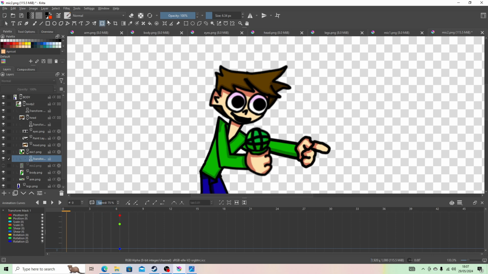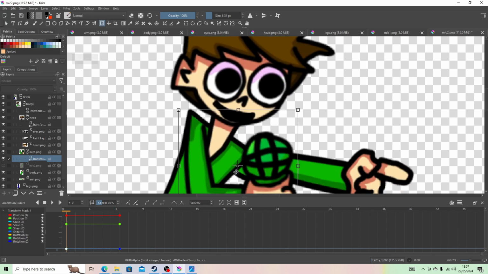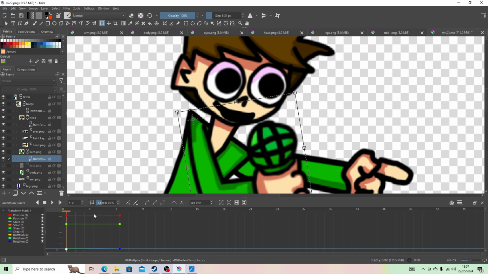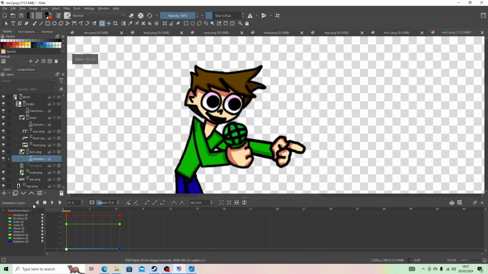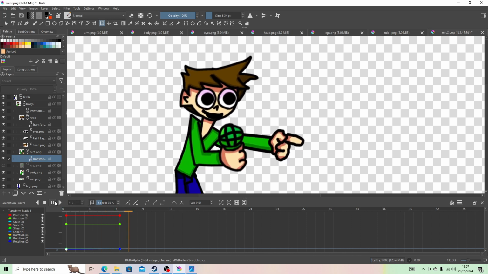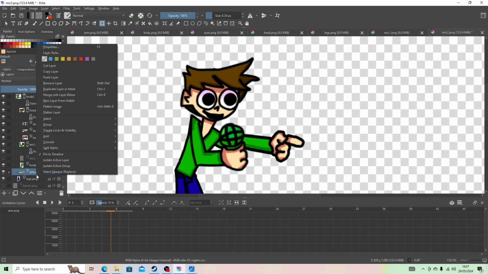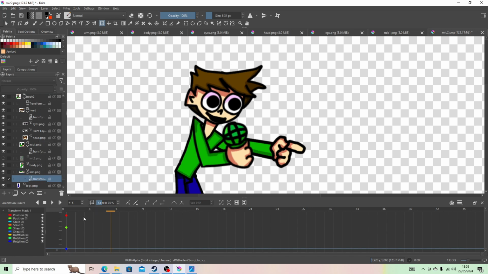So yeah, probably now I have to move up the arm. Check out how this looks so far. Not a bad idle animation if I do say so myself, which I am saying so myself. God, this is so cringe. Transform mask. Oh, no, not there. Not there.